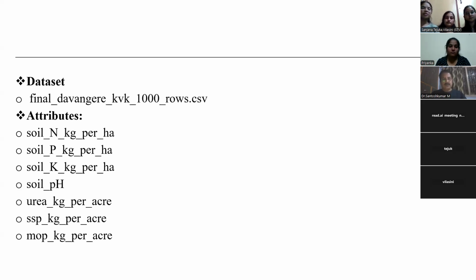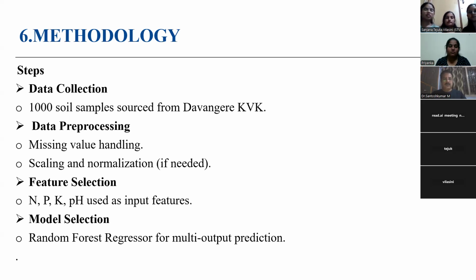Now let me explain about the methodology. We started our work by collecting 1,000 data samples from Davangere KVK. Each sample contained 4 major important features, which are nitrogen, phosphorus, potassium, and pH. After collecting the data, we performed data processing. This includes handling missing values and applying scaling where required to make the machine model more stable.